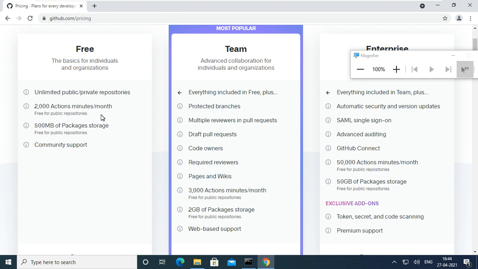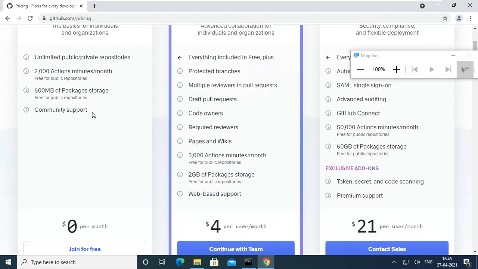Public repositories are free, but for private repositories there is a maximum of 2000 action minutes per month, and 500 MB of package storage. Public repository is free, with community support, that's it.